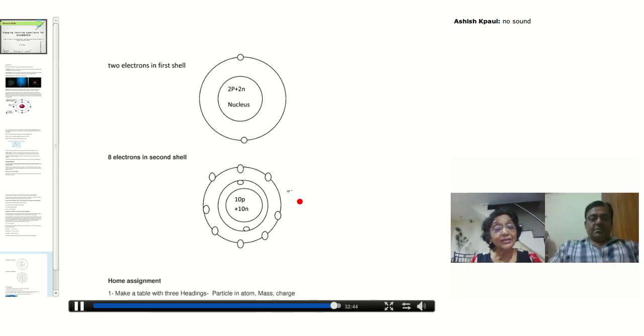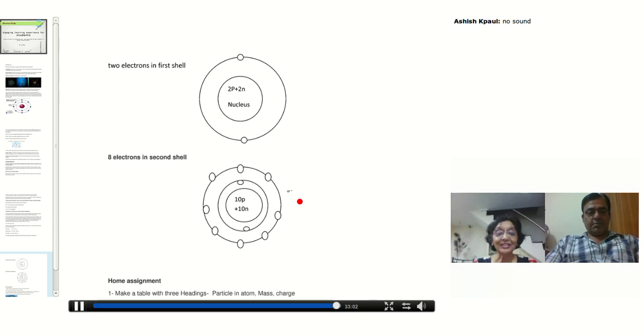And in my second statement, what I'm talking about, 12 neutrons. Oh my God. Both the statements are absolutely the same. So I'm talking about the same atom, but I'm using different words. You are on the right track.